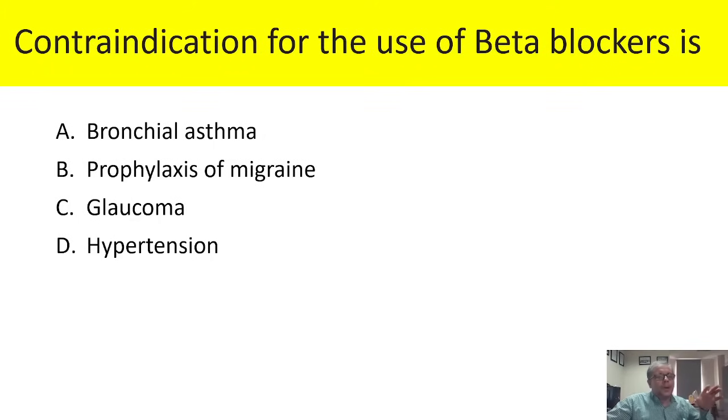But in bronchial asthma, beta blockers mean beta 1 and beta 2 blockade. Now beta 2 stimulation leads to bronchodilation, so beta blockade will lead to bronchoconstriction. And that's why they are contraindicated in bronchial asthma.